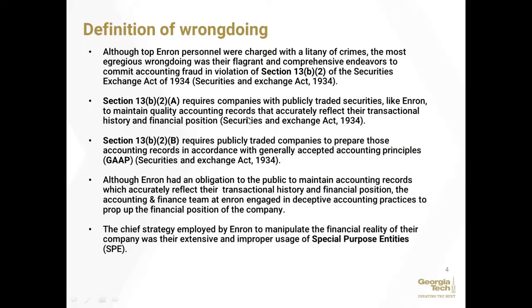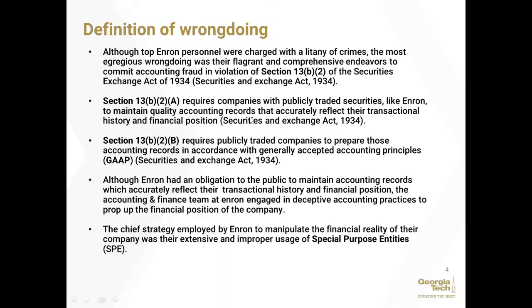We're going to define wrongdoing, and although Enron personnel were charged with a litany of crimes, the most egregious wrongdoing was their flagrant and comprehensive endeavors to commit accounting fraud in violation of Section 13B, Section 2 of the Securities and Exchange Act of 1934.